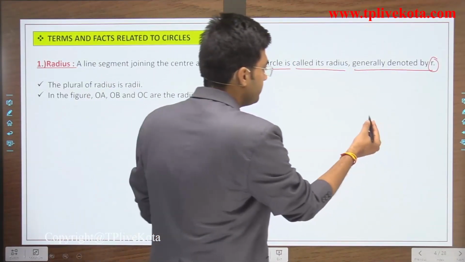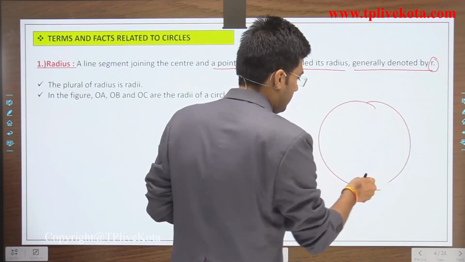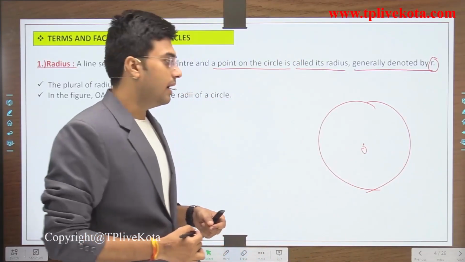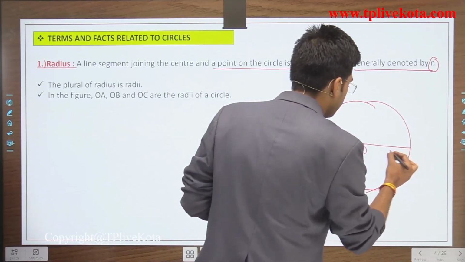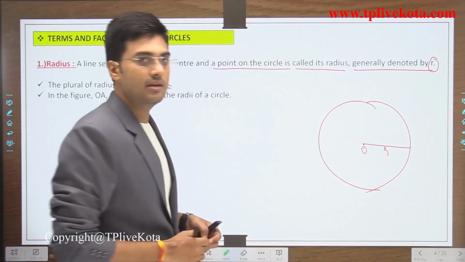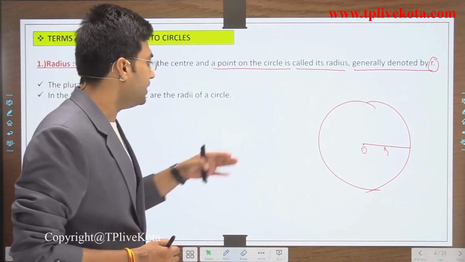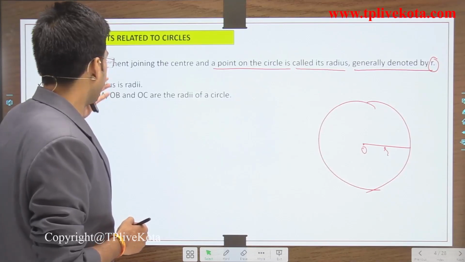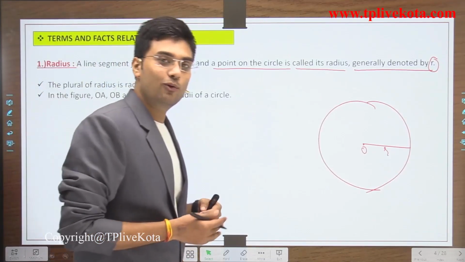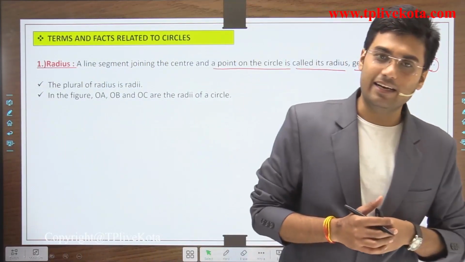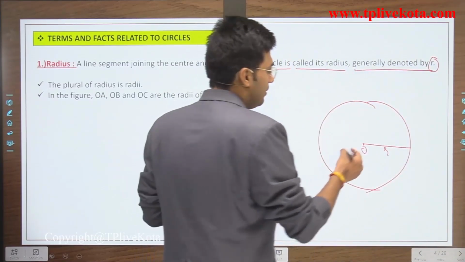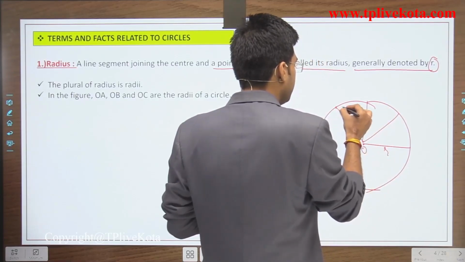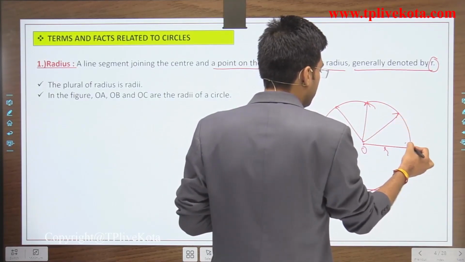For example, this is a circle and this is the center O, and if we join this, then this is the radius, and we represent it by small r. Clear? Now the plural of radius is radii. If we have more than one radius, then we call them radii.